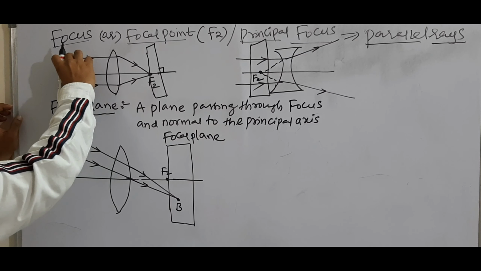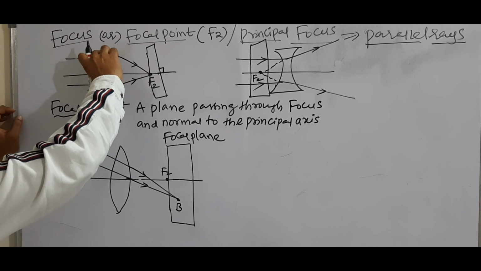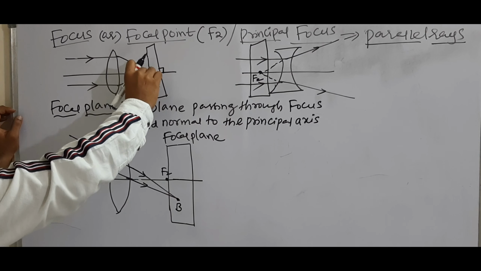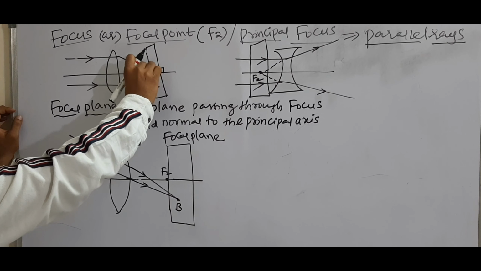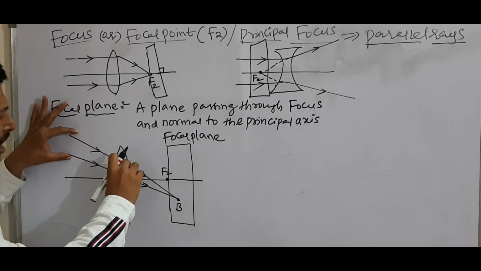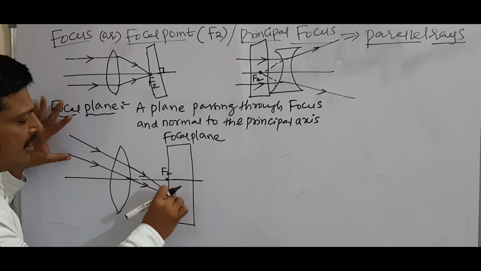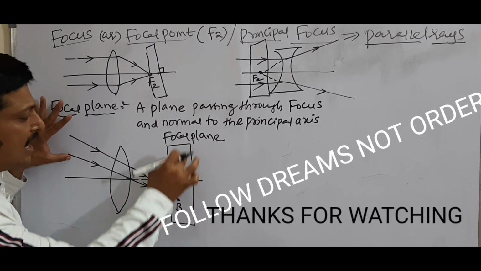That means if rays are parallel to principal axis, after refraction through lens, they meet at focus. But if the rays are not parallel to principal axis, after refraction through lens, they will not meet at a focus. They will meet at some other point in the focal plane.